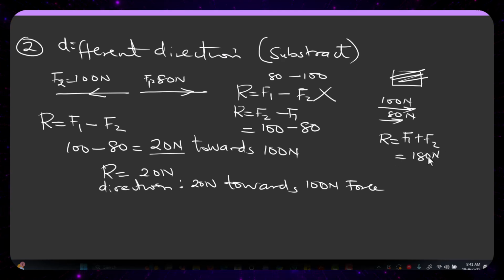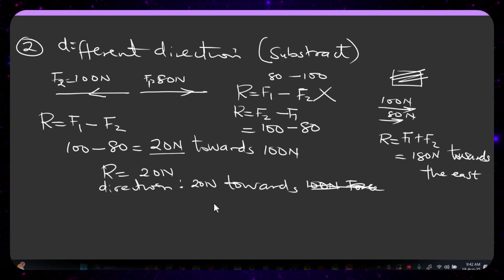Now, what is the direction? If I'm to get the direction, it's going to be towards the east, because this direction is towards the east. So I can just say 180 Newton towards the east. Then this one, you can just say 20 Newton towards the west, instead of using 100 Newton force.